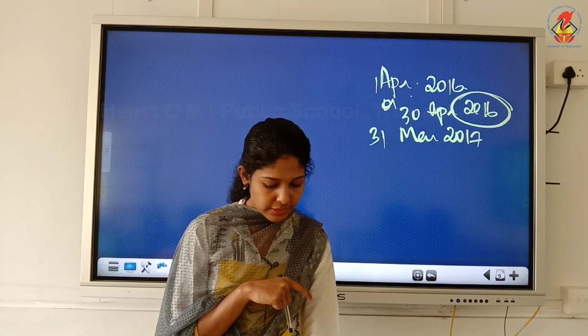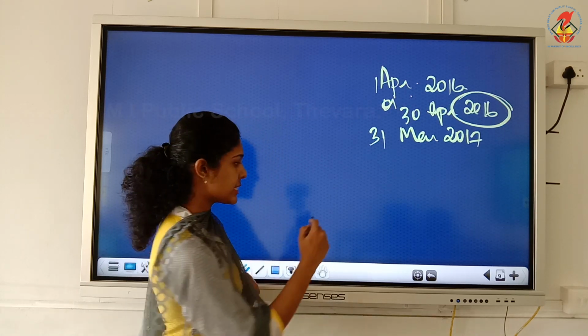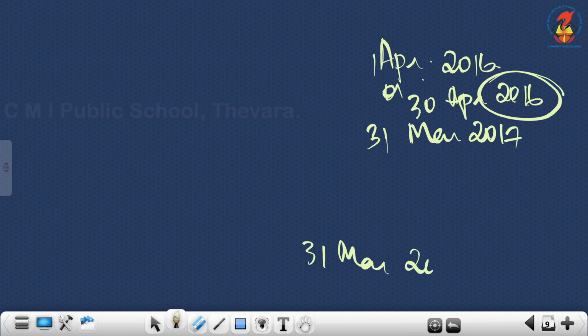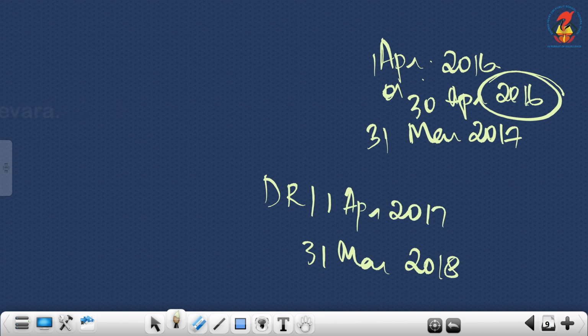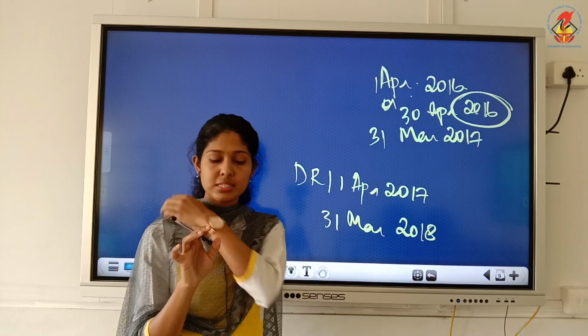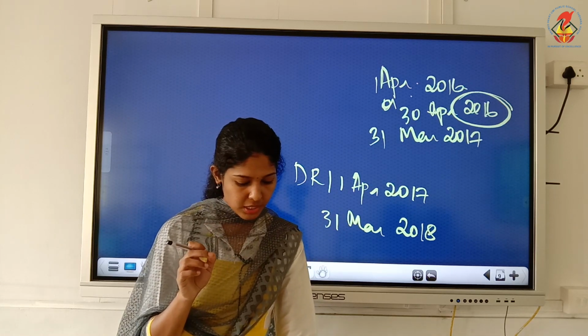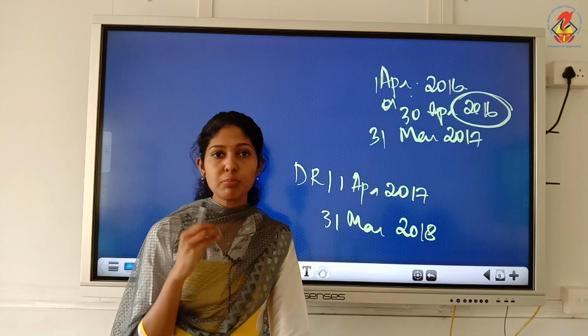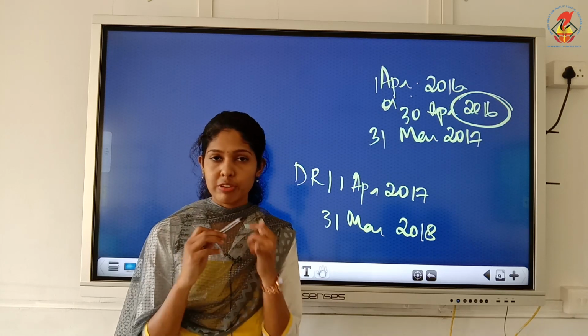Then the second one, 31st March 2018, you are redeeming on 31st March 2018. So DRI must be created on or before 30th April, before this, that is 1st April or 30th April you can write 2017. Okay. Now regarding the amount to be invested, what is the rule?